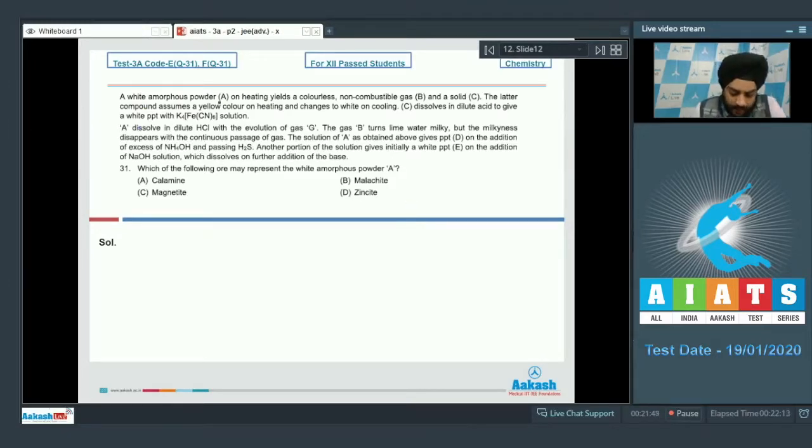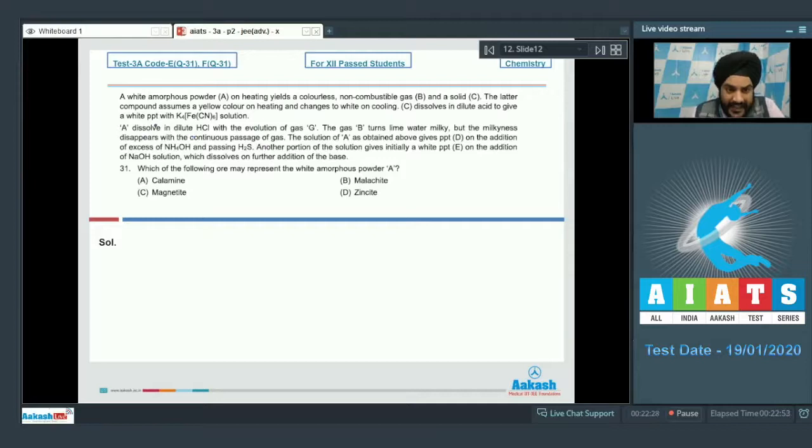A white amorphous powder A on heating yields a colorless non-combustible gas B and a solid C. The latter compound assumes a yellow color on heating and changes to white on cooling. So students, this gives us a hint that this compound may be ZnO. ZnO on heating changes its color to yellow, and when it is cooled down, it changes its color to white. Further, it is given to us that C dissolves in dilute acid to give a white precipitate with K4[Fe(CN)6]. So this is another confirmation for zinc, students. With K4[Fe(CN)6], Zn2+ ions give a white precipitate.